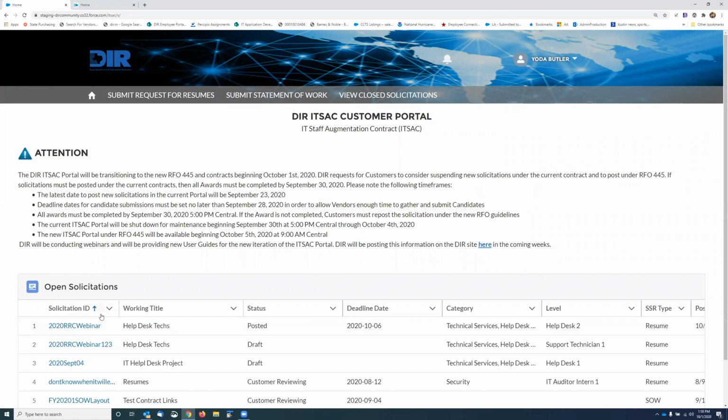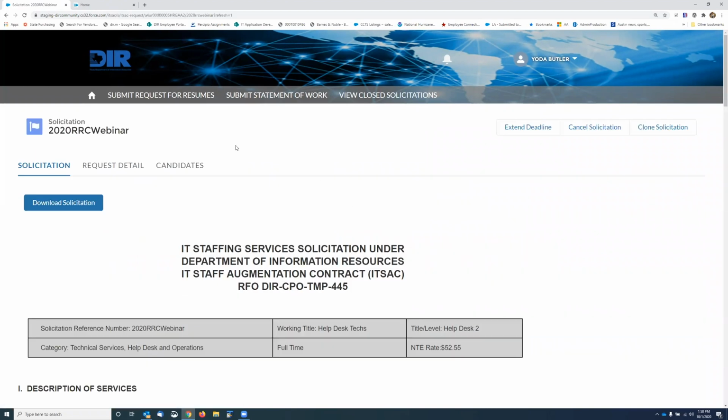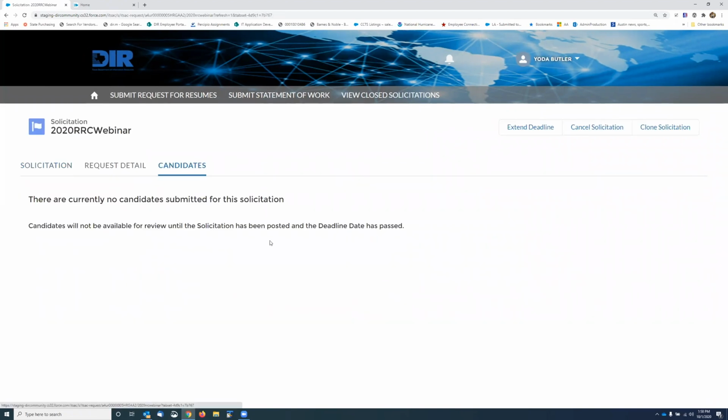Let's pretend that today's October 5th and you want to see if anybody's responding. You won't be able to see the candidate information, but if let's say 10 candidates were posted right here, this would change and say there's been 10 candidates posted. It wouldn't tell you which vendors posted what. That doesn't happen until after the deadline date and 5 p.m. on the deadline.